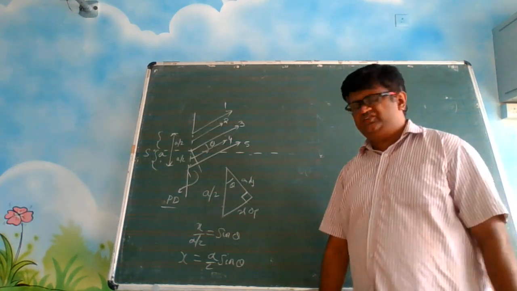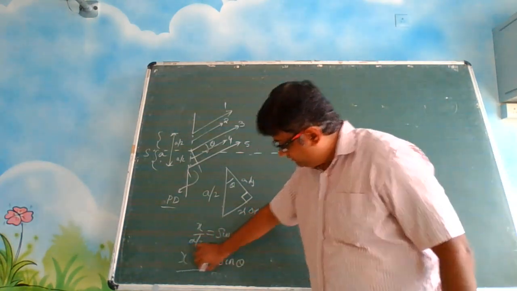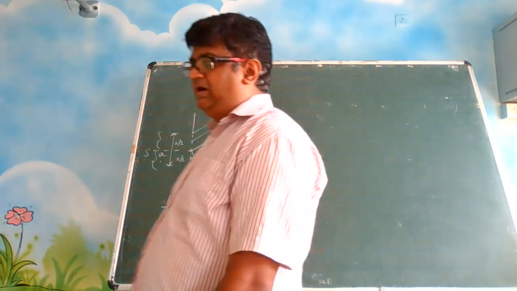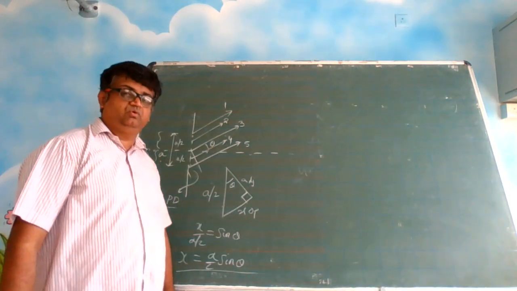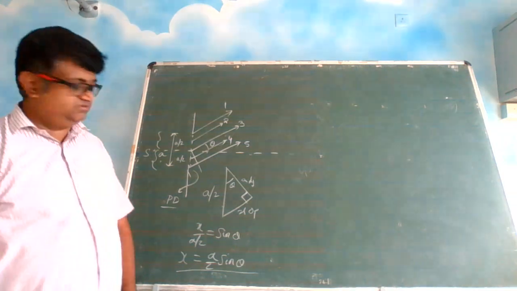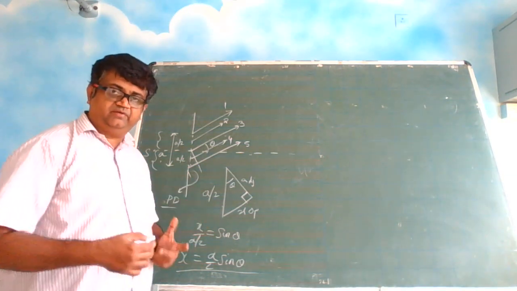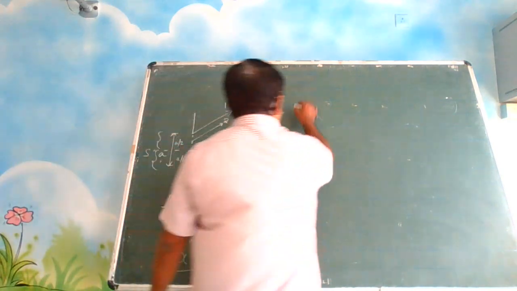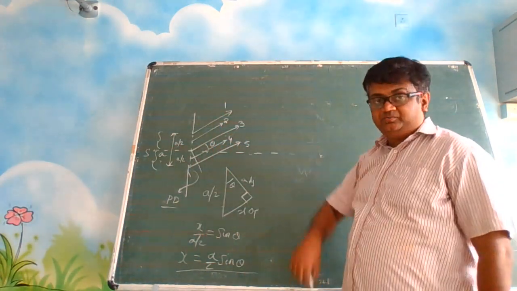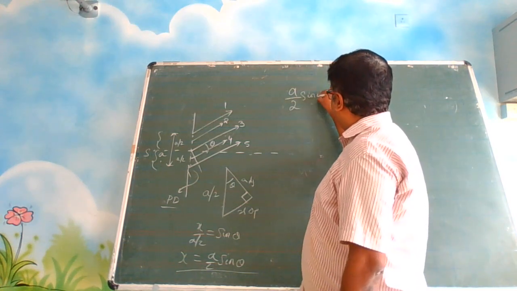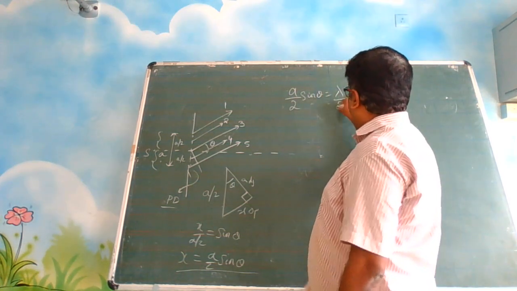Now what we are discussing? This is the path difference. Before this I told a long story that when the path difference is lambda by 2, then it becomes a destructive interference. So because we are discussing dark spots, A by 2 sin theta must be equal to lambda by 2.